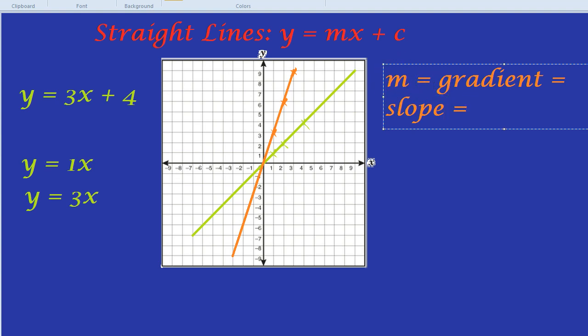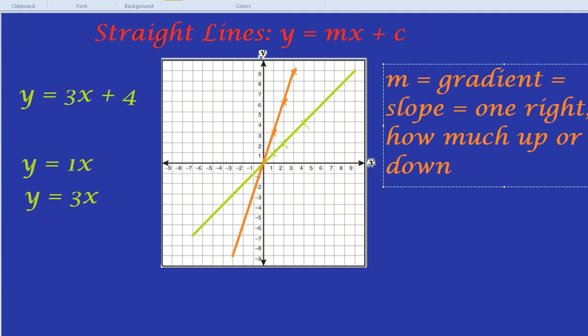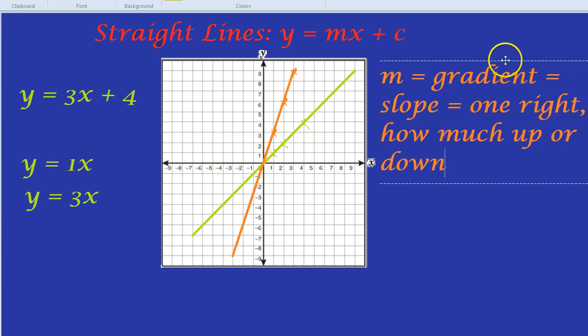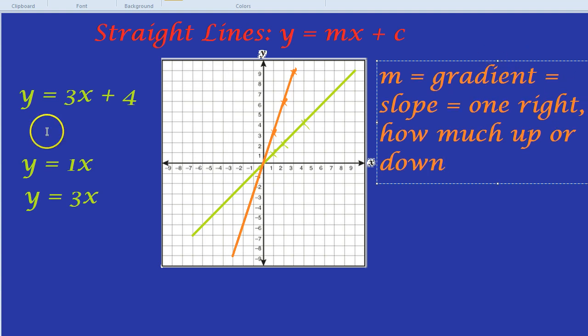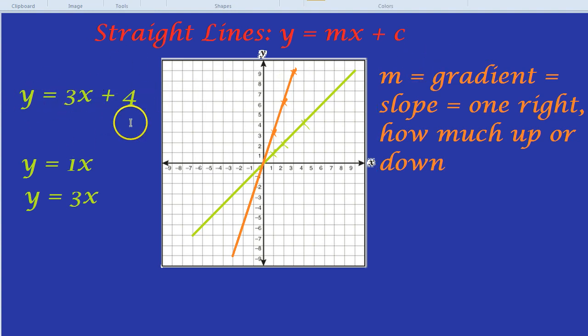In mathematical terms, it means for every 1 right, it's how much up or down you go. For every 1 you go right, how much up or down do you go? That's the number next to the x. Okay, for our made up line, y equals 3x plus 4, we can see we've got a gradient of 3. For every 1 right, we're going to be going up by 3. But what about this plus 4 on the end? What does that do?